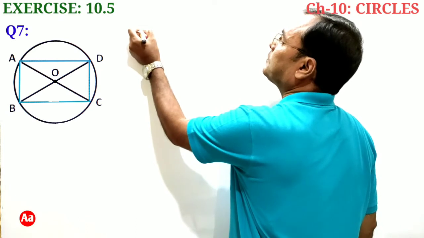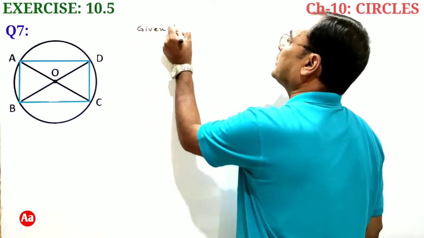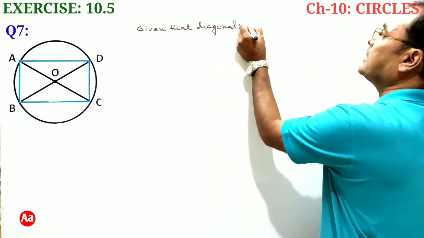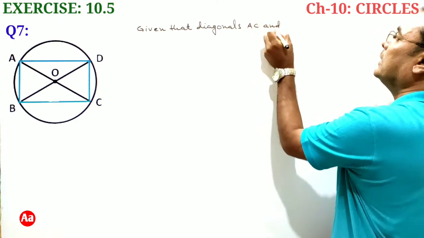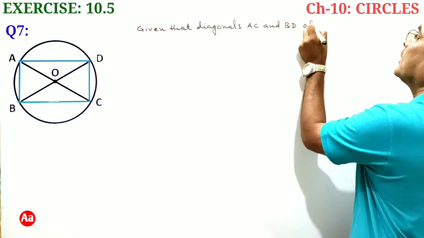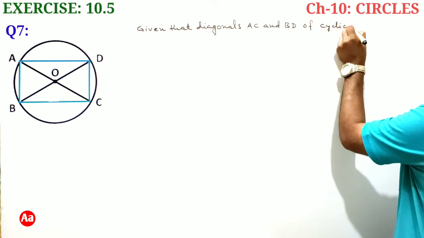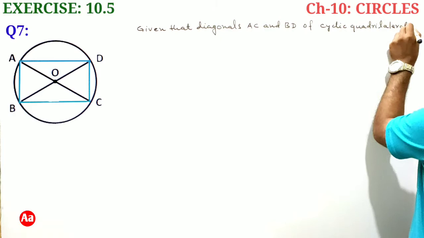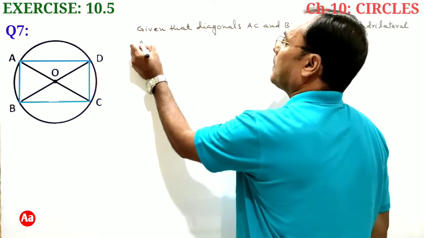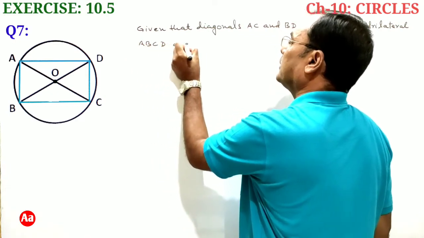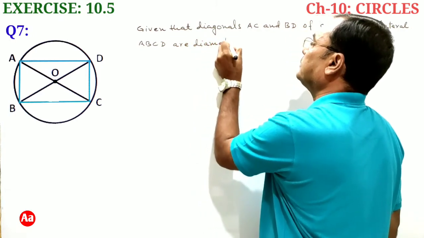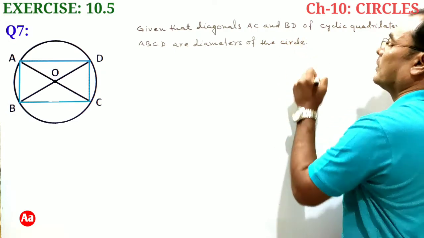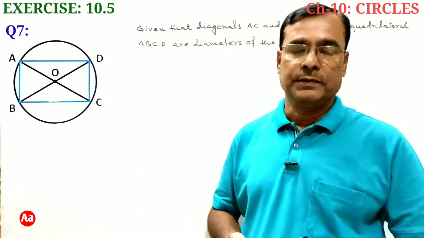So let us write given that diagonals AC and BD of cyclic quadrilateral ABCD are diameters of the circle, and we have to prove that this cyclic quadrilateral ABCD is a rectangle.